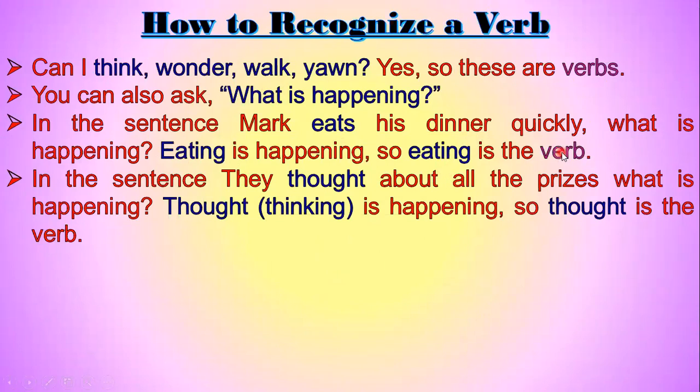In the sentence, they thought about all the prizes, what is happening? Thought is happening. Thinking process is happening. So thought is the verb. Are you getting? Getting is also a verb.